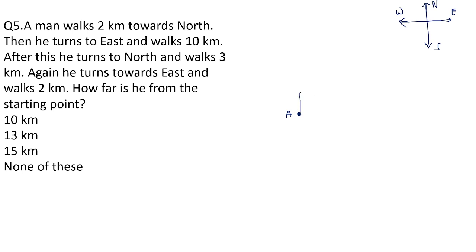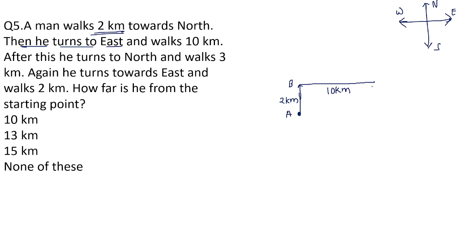It means he is walking in the upward direction simply. 2 kilometers from point A to point B. Now he is turning to east. East means in which direction, student? As per this diagram, here on the right hand side. He walked for 10 kilometers.